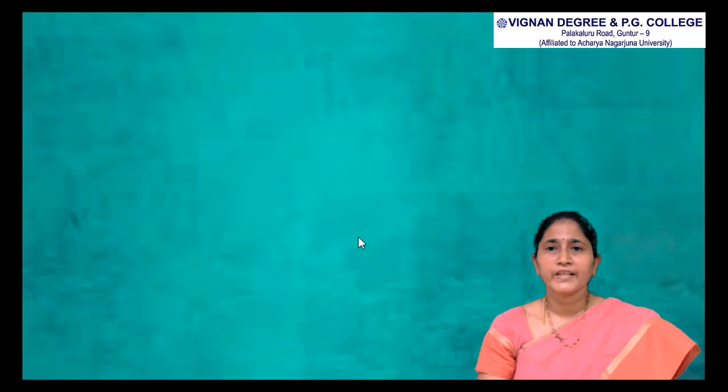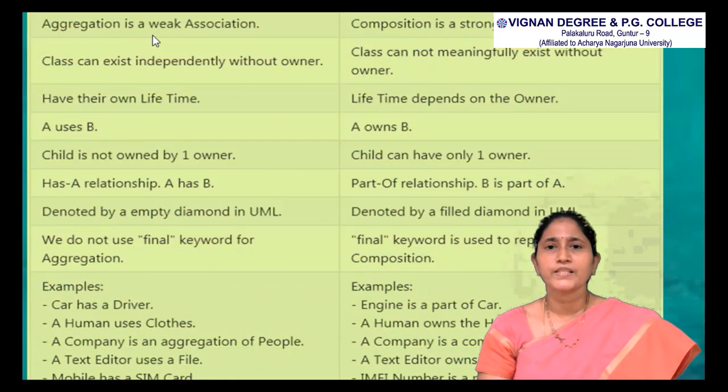Now the difference between aggregation and composition. Aggregation is a weak association and composition is a strong association. In aggregation, a class can exist independently without the owner. In composition, a class cannot meaningfully exist without the owner. Aggregation parts have their own lifetime. In composition, the lifetime depends on the owner. In aggregation, A uses B, and in composition, A owns B. In aggregation, the child is not owned by one owner, while in composition the child can have only one owner.